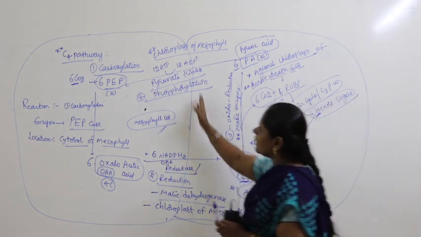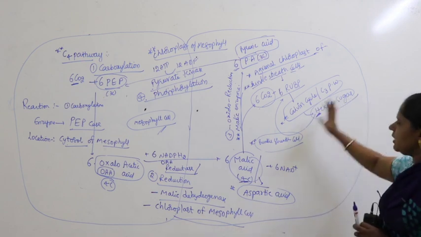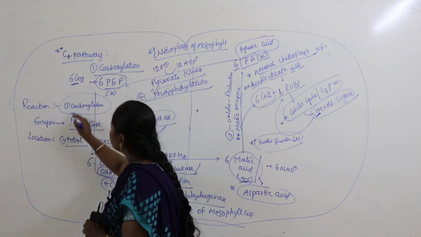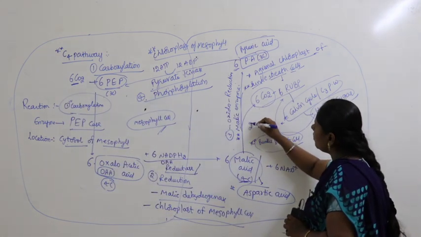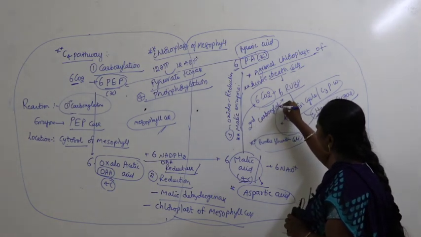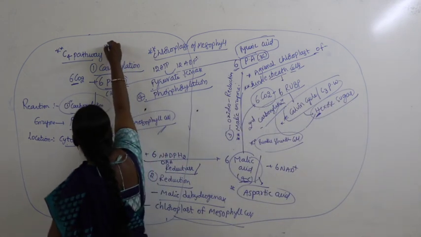So these three reactions occur in mesophyll in continuation with the bundle sheath cell. So here this is nothing but carboxylation. This is the first carboxylation, and here what occurs is second carboxylation. So altogether, how many carboxylations will occur in C4 pathway?